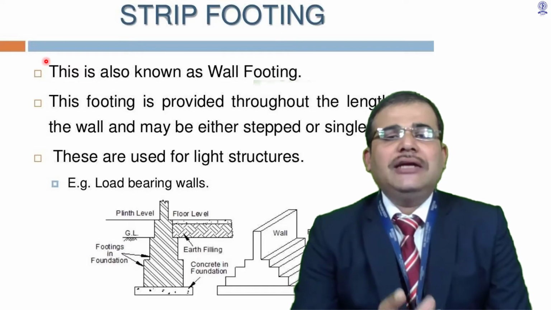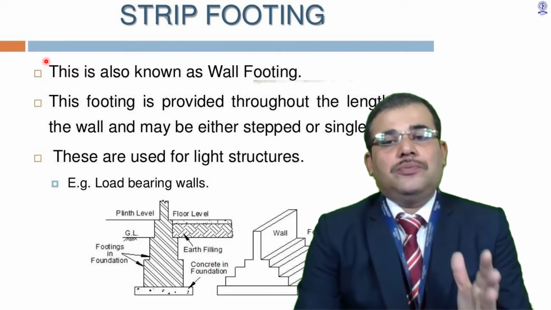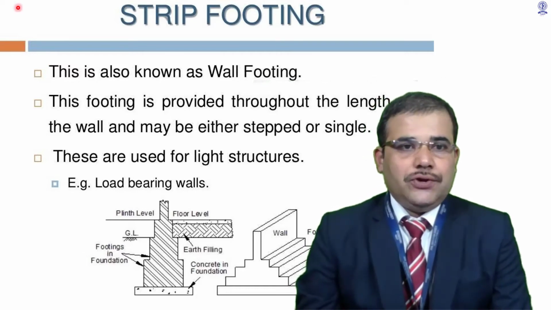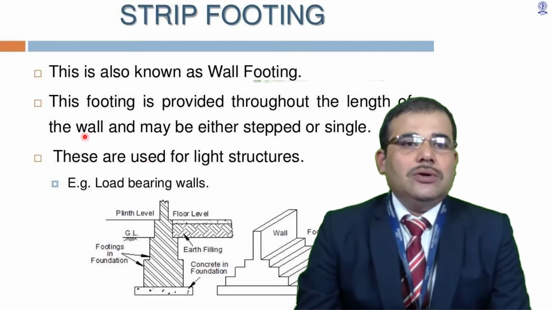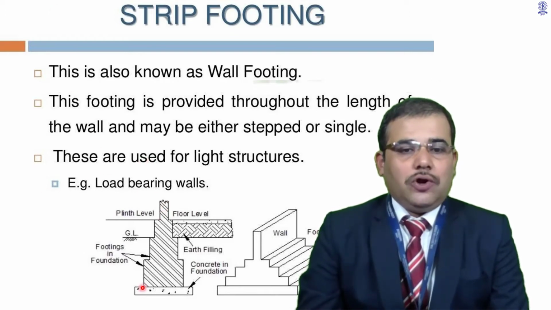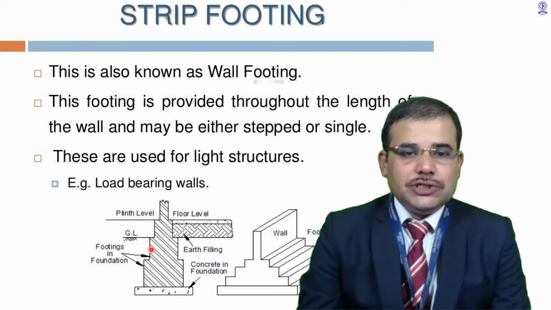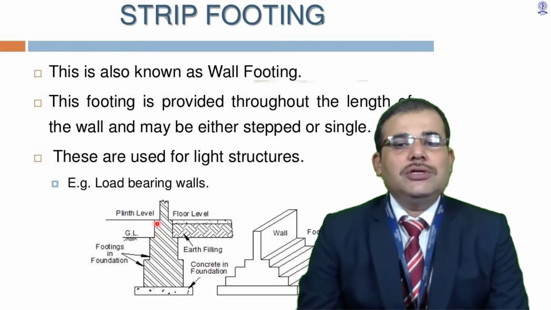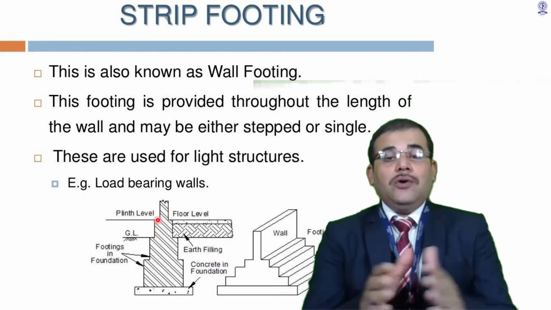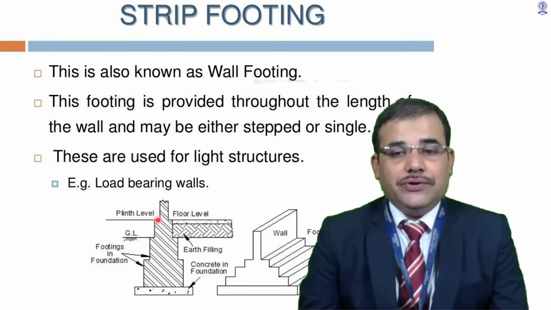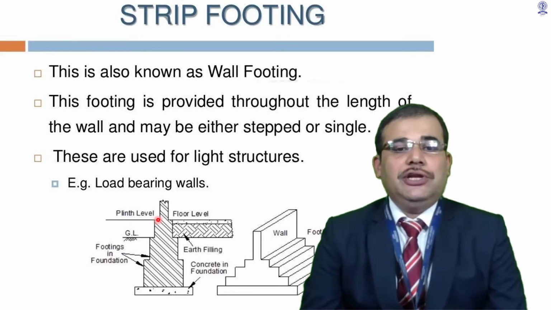These are used for light structures, but these are provided in steps. If you observe here the wall thickness and the bottommost part, by providing such steps, you may observe that the bottom is being broadened. So it is termed as a strip footing.